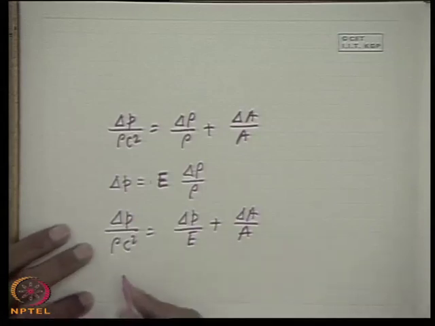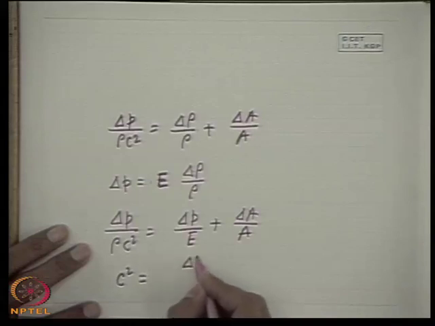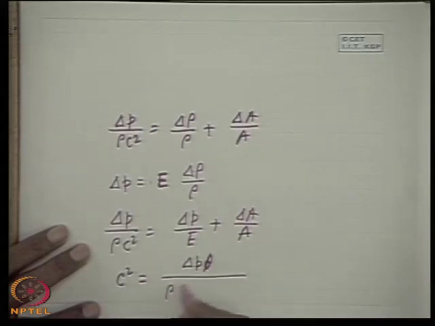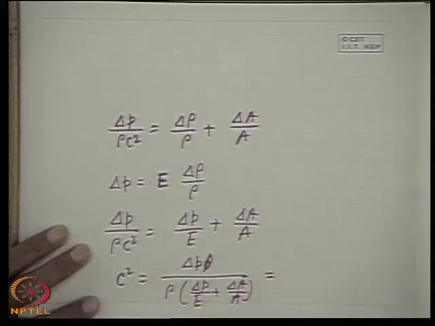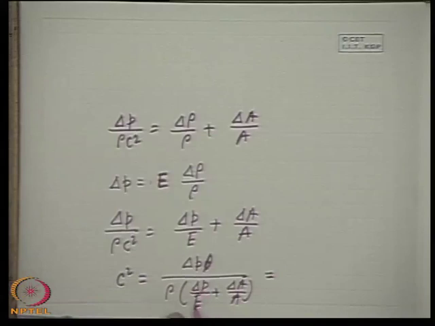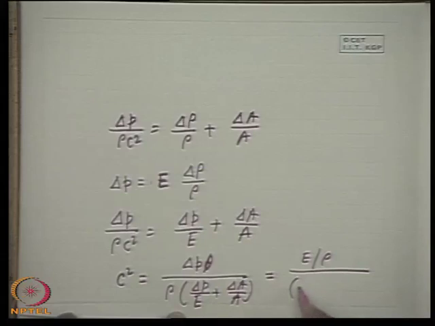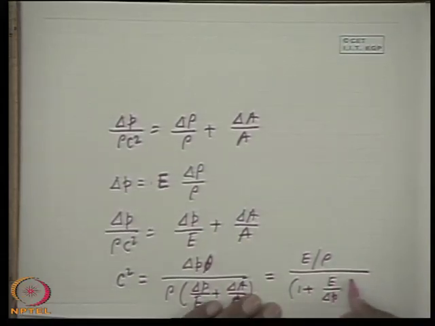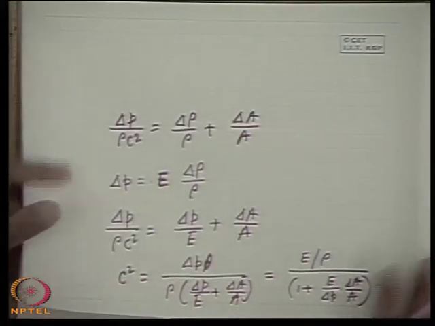Then from here we can write c square equal to delta P by rho into delta P by E plus delta A by A. If I take delta P by E as common, this can be written as E by rho into 1 plus E by delta P into delta A by A.